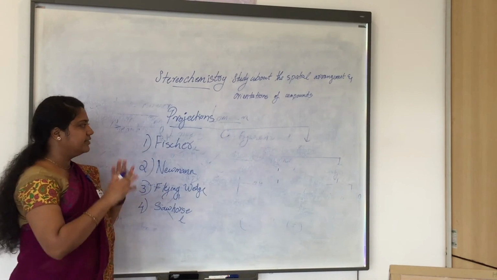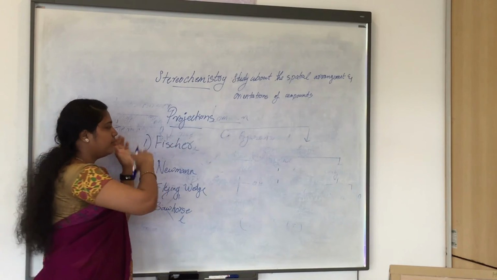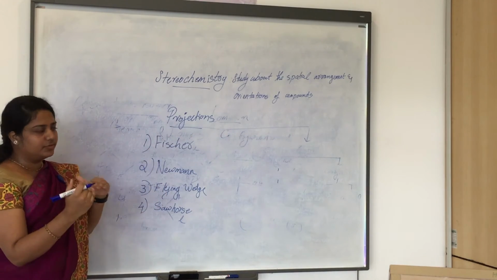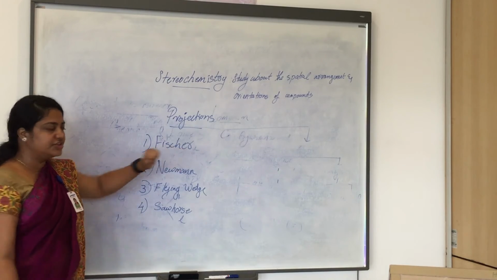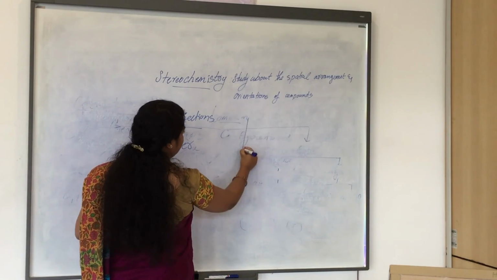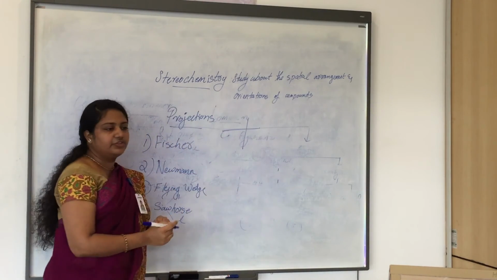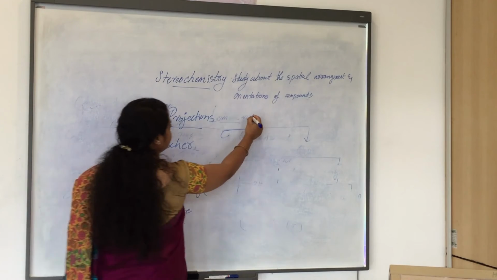So we can simply say what each type of projection formula is. First one is Fischer. Fischer projection is nothing but the line representation of a compound.